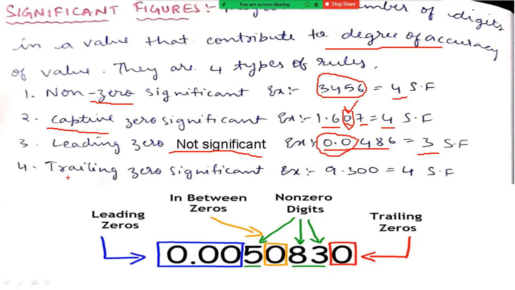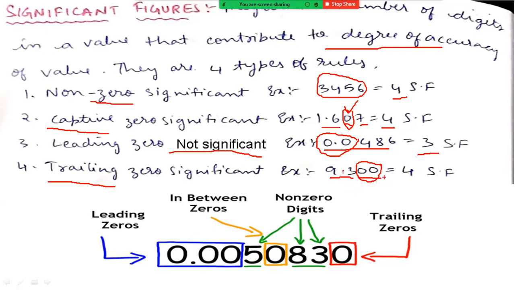And the fourth rule is trailing zeros are significant. So what are trailing zeros? Trailing zeros are there at the end of the number. So this is the number and these zeros are called trailing zeros. But the important point is that trailing zeros are countable when there is a decimal point. If a decimal point is not there, we cannot count them. So here we have a decimal point.